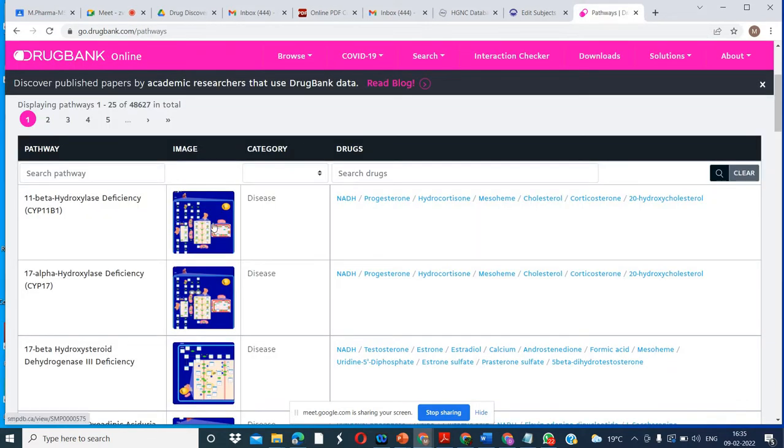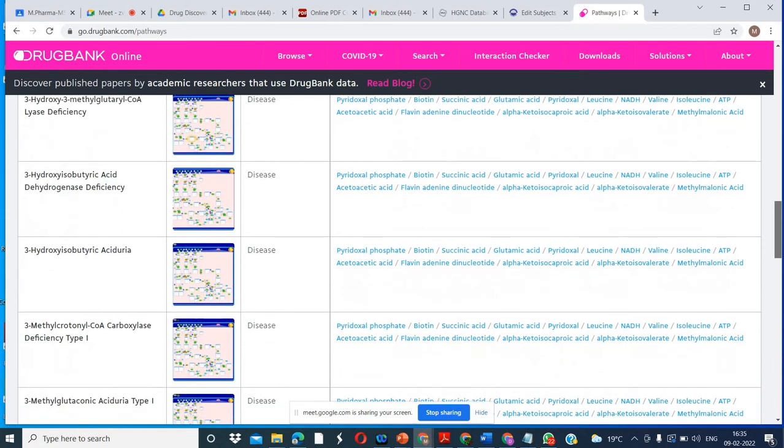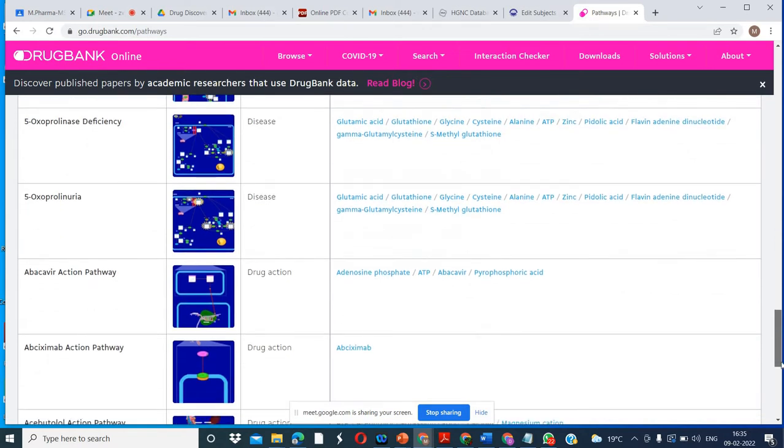So how is this information useful? Because now we want to start the practical, we want to start a project, this information is useful in the selection of what you want to work on. If you have interest in any specific disease, you can select from here. If you want to work on human disorders, you can select from here.